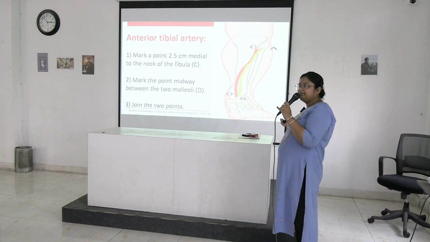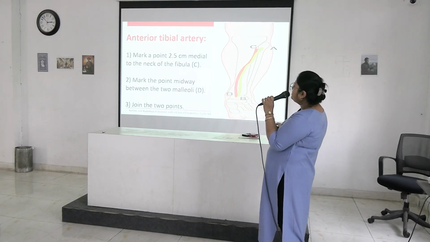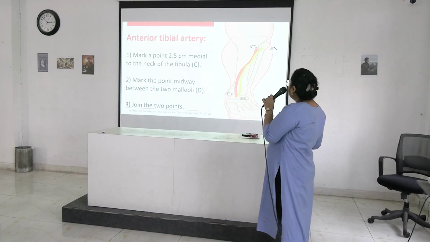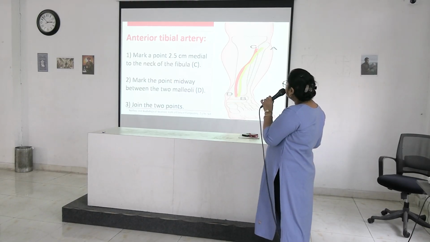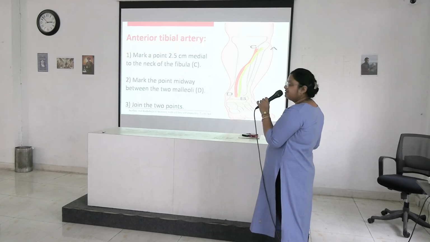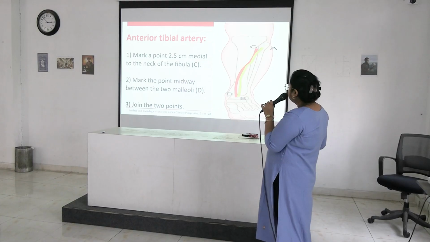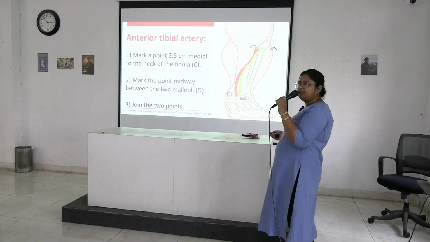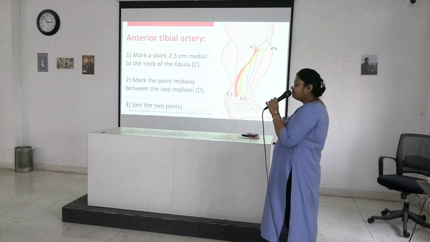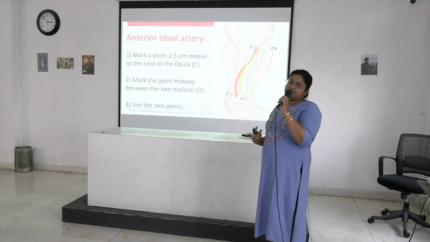Next is anterior tibial artery. It is also given. Mark a point 2.5 centimeter medial to the neck of fibula, point C. Mark the point midway between the 2 malleoli, point D, and join these 2 points to draw the anterior tibial artery. Remember the points. You have to tell the points during the viva of surface marking.